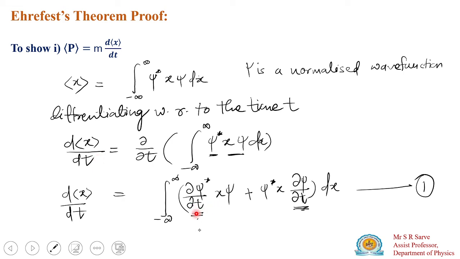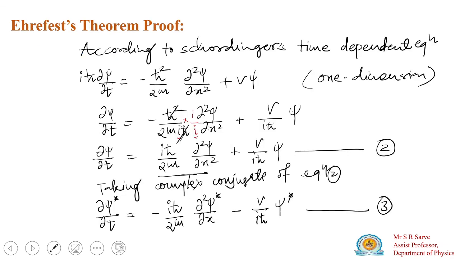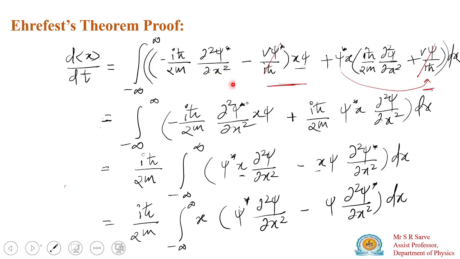Then we substituted the values of d psi star by dt and d psi by dt from Schrodinger's equation. If you substitute equations 2 and 3, you will get these equations, and the potential term will get cancelled, and these two quantities remain. Then we have to arrange this equation in the form of d square psi by dx square and d square psi star by dx square.